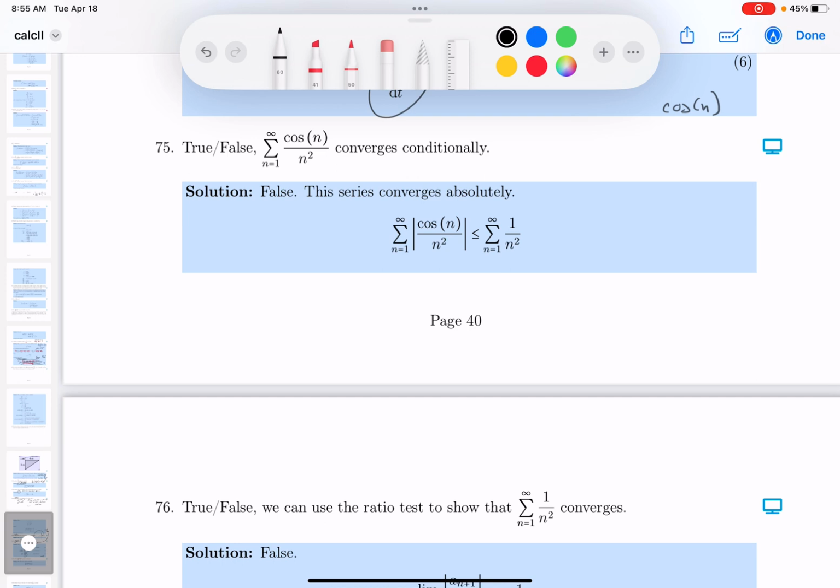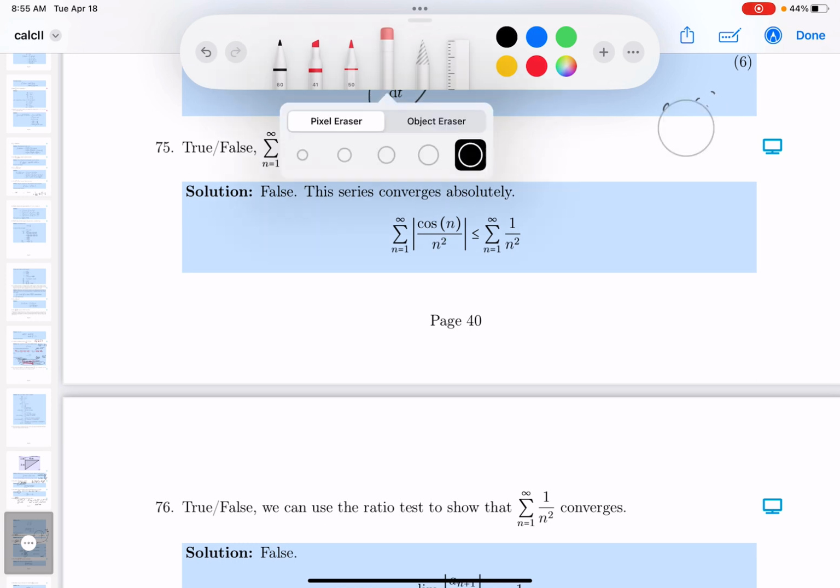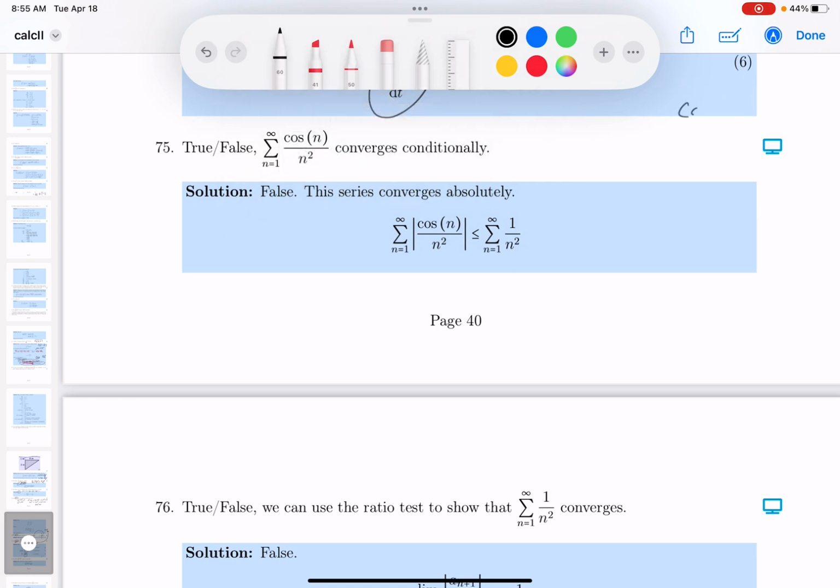But what I do know about it is the cosine of n is certainly bounded between 1 and minus 1. So what I want to do is look at the absolute value of it, which is easier for me to deal with, by the way. So write this over here, and this is going to be n equals 1 to infinity, and I'm looking at cosine of n over n squared, and I'm going to put an absolute value symbol on it.